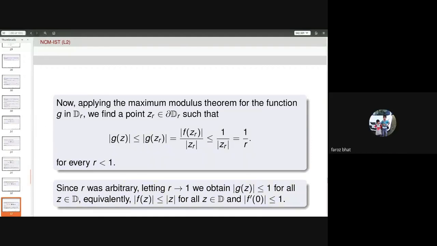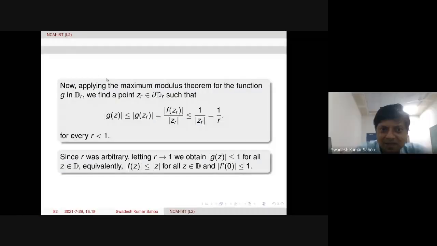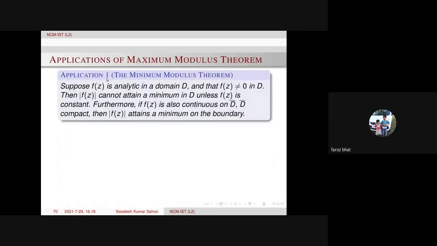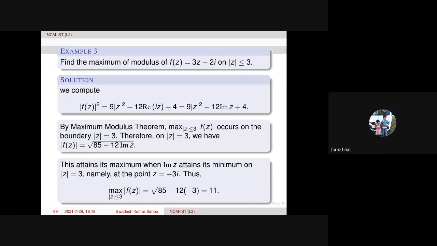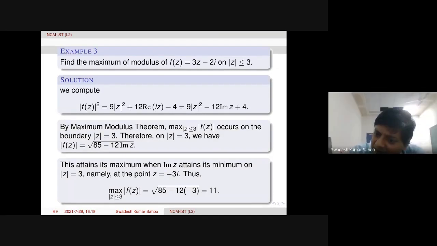I had a doubt on the slide where you calculated the maximum of that function on the closed disk, mod z less than or equal to 1. I see. Some elementary function, right? Yes, sir. Here. What is your question? You have taken the point z equal to minus 3i. So this way, the maximum came out to be 11.